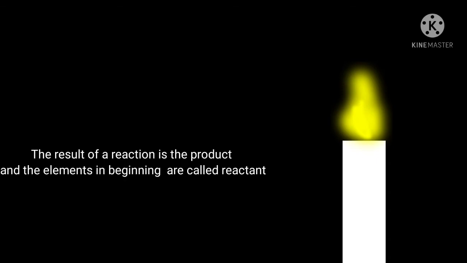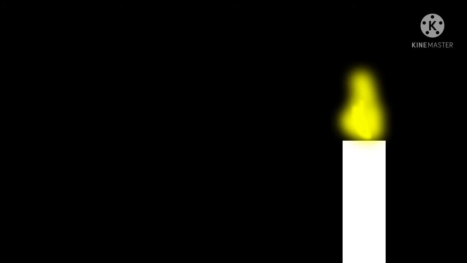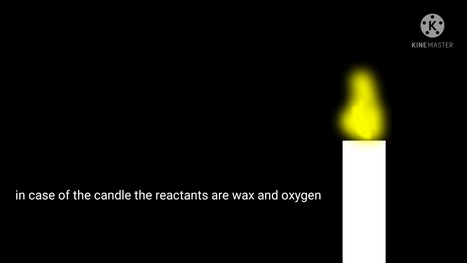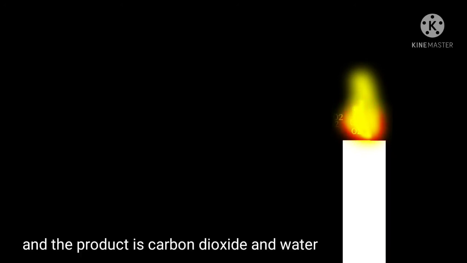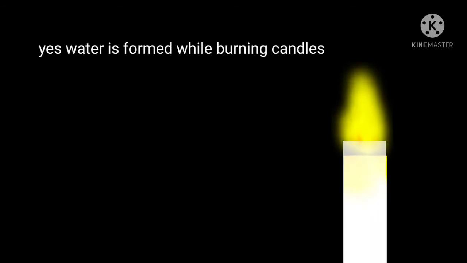The elements which we see in the beginning of the reaction are called reactants, and those which are formed after the reaction is completed are called products. In case of the wax candle, wax and oxygen are the reactants, and the products are carbon dioxide and water. And yes, water is formed while burning candles. Also, there are a lot of chemical reactions going on around us if we care to notice.